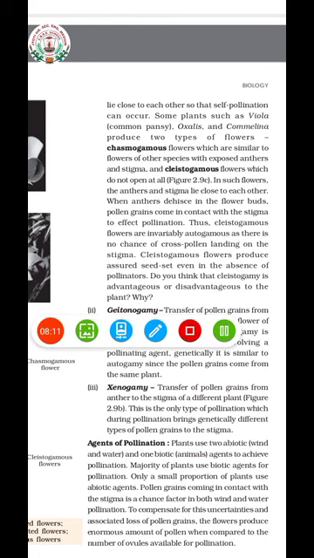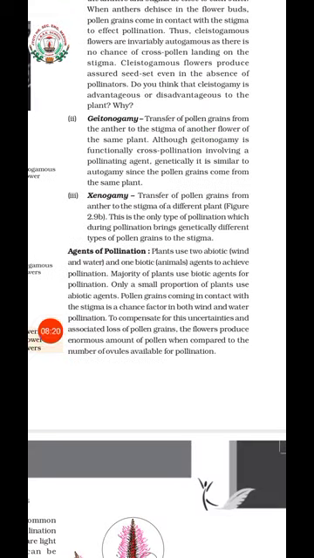The different agents that take a role in the process of pollination. Plants use various agents for their pollination. Sometimes they use abiotic agents, and sometimes they use biotic agents to achieve pollination. Abiotic means non-living things like water, wind, etc., which they use as the pollinating agent. In this case the chance of pollination is very less, isn't it? Because it's a chance factor.